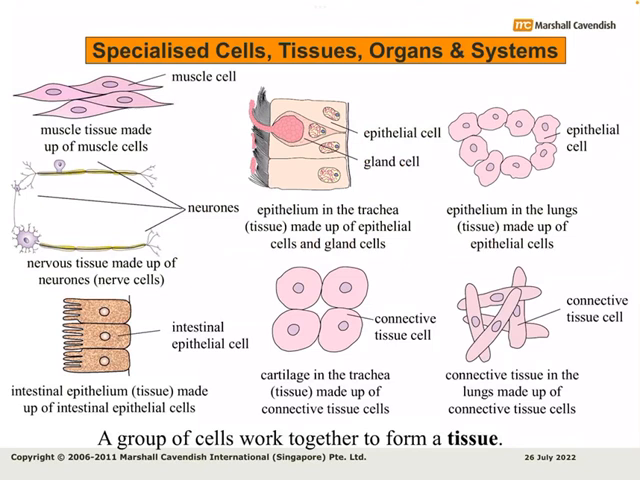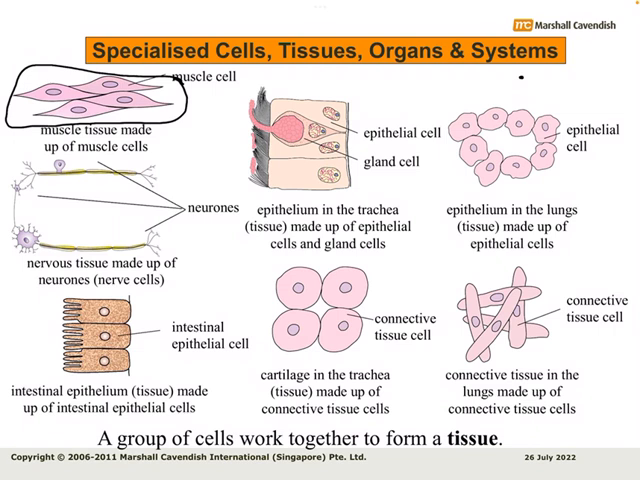Today I am going to start a subtopic under the unit cells, which is specialized cells, tissues, organs and systems. In the last lecture I had given you some explanation about the significance of specialized cells in our body, why we need them, and why it is necessary that we have different kinds of specialized cells rather than one big cell doing all different kinds of jobs in the body.